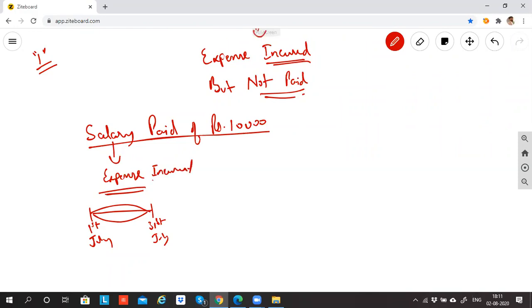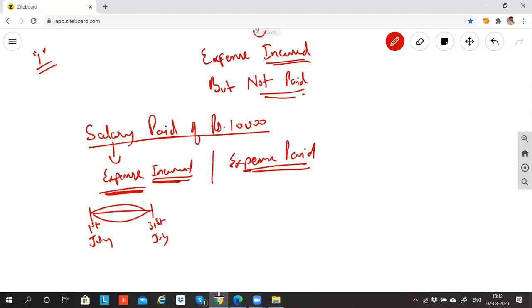Expense is incurred the moment the person is giving the service to you. If that person has given the service to you for the entire 1 month, your expense is incurred. Expense incurred is different. Expense paid is different. The moment that person has worked for you for the entire 1 month, your expense is incurred, whether you paid or not.